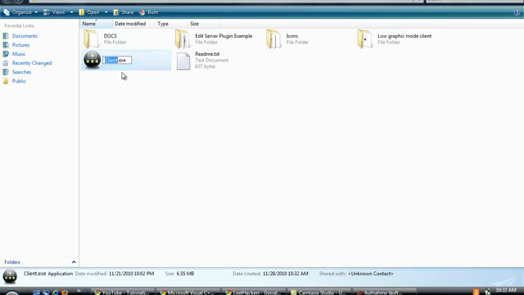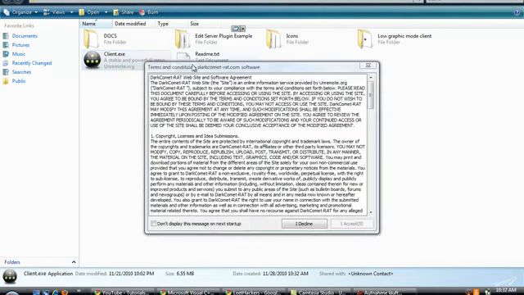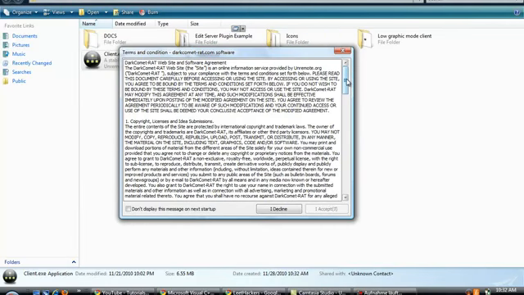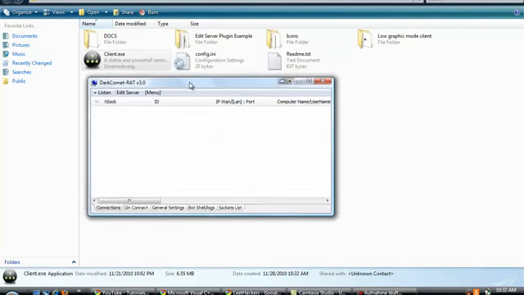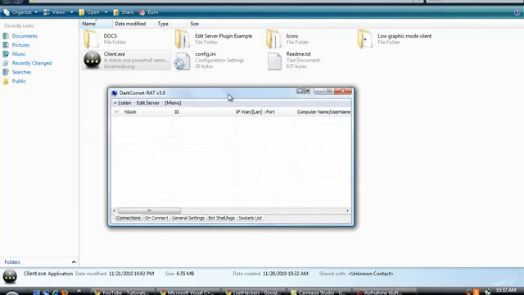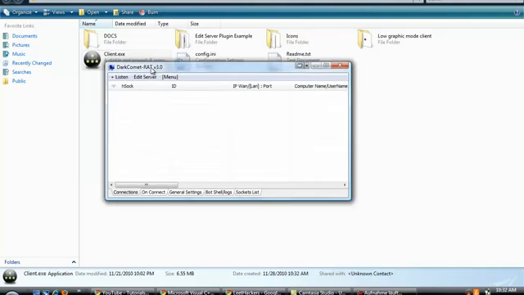Launch the client.exe. This is the RAD. I suggest you read the terms of service because Darkcoder SC has already stated that this RAD needs to be used legally. Okay, so here is the client.